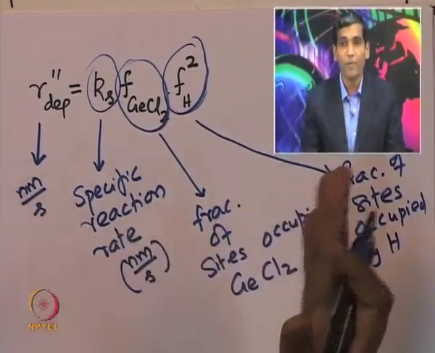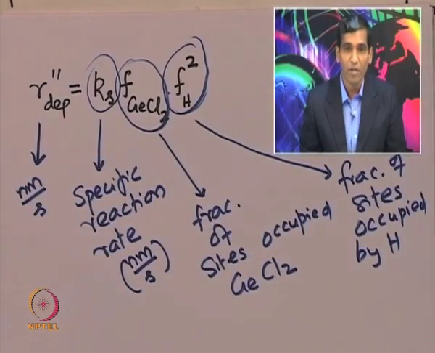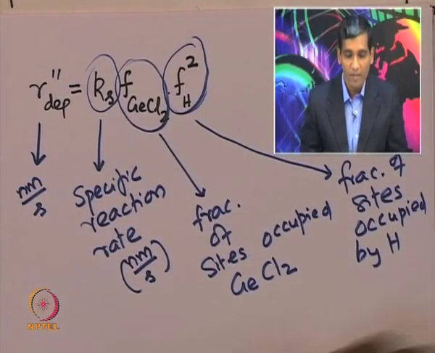So, this sort of captures the rate of deposition of germanium on the substrate.